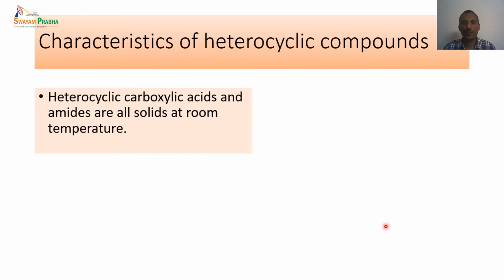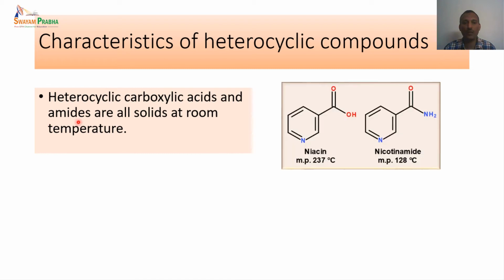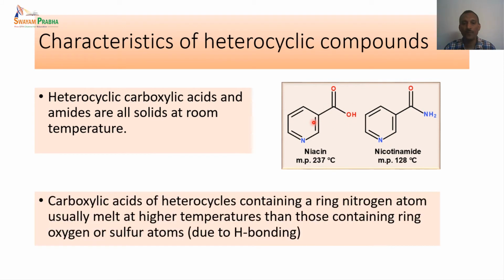And next, the carboxylic acids and the amides of heterocyclic compounds are all solids at room temperature. So here is an example, niacin, which is a pyridine carboxylic acid. This has a very high melting point. In the same way, nicotinamide, the corresponding amide, also has a very high melting point. In other words, we can say these two are solids at room temperature.